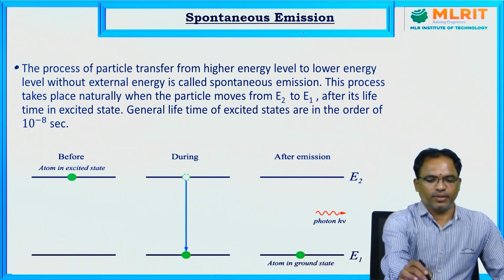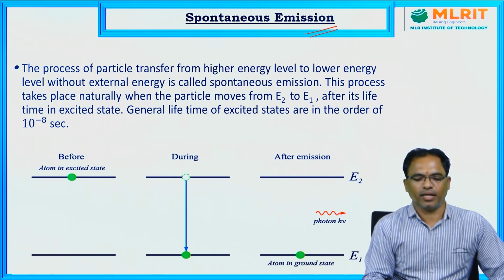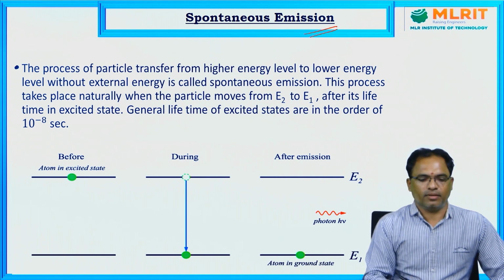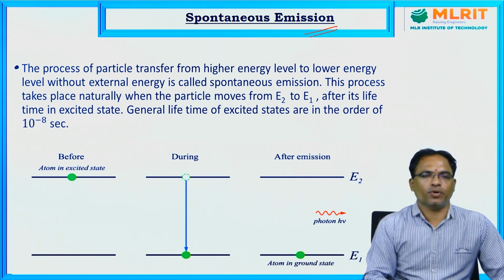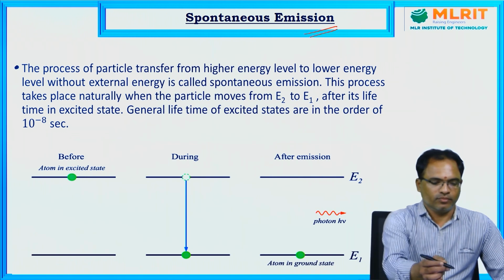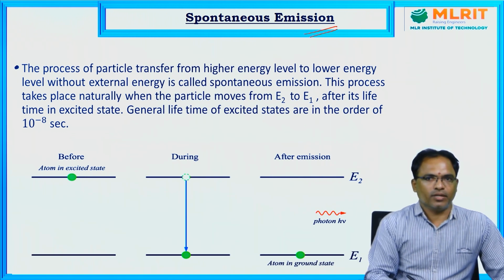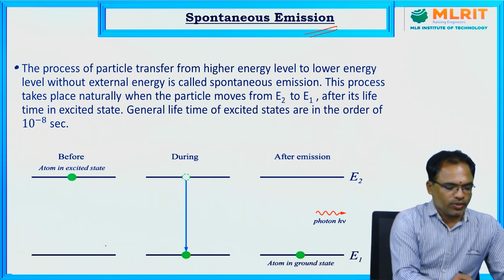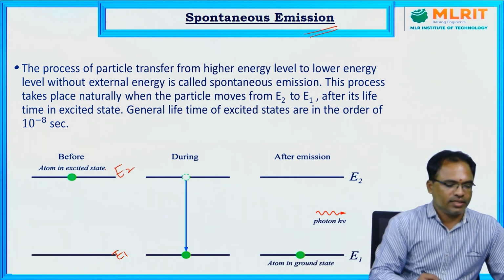Now emission. As I told, emission is the process of particle transfer from higher energy level to lower energy level. There are two types of emissions. One is spontaneous emission. From this diagram, you can understand that there are two energy levels, E1 and E2. E1 is the ground state, E2 is the excited state.